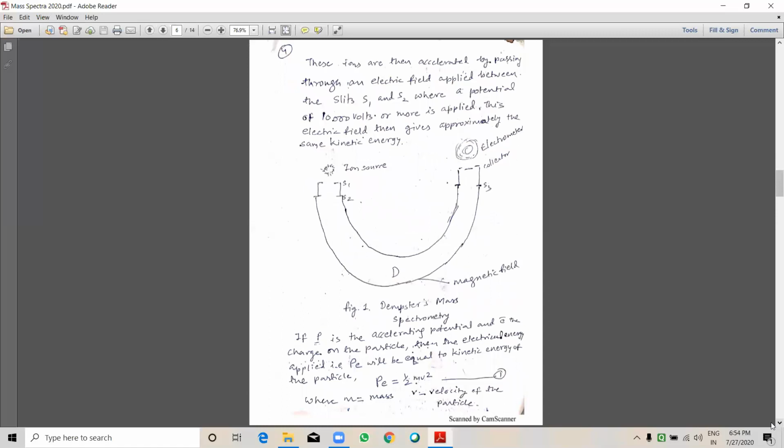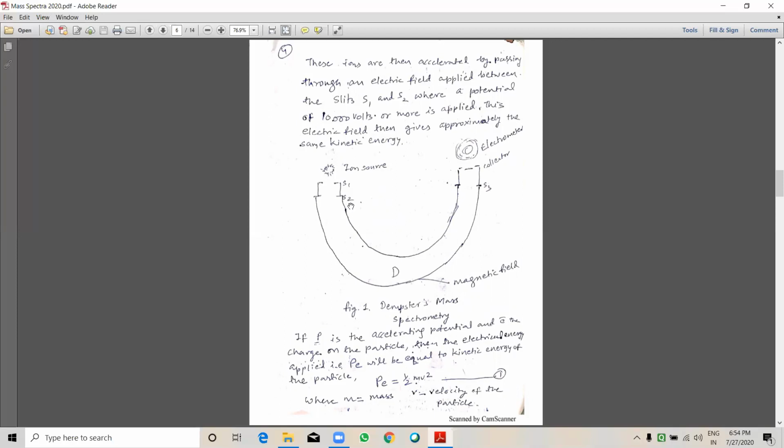These ions are then accelerated by passing through an electric field applied between the slits S1 and S2. This is the Dempster's mass spectrometer. Here in this part, S1 and S2, the ions after ionization are accelerated, where a potential of about 10,000 volts or more is applied.